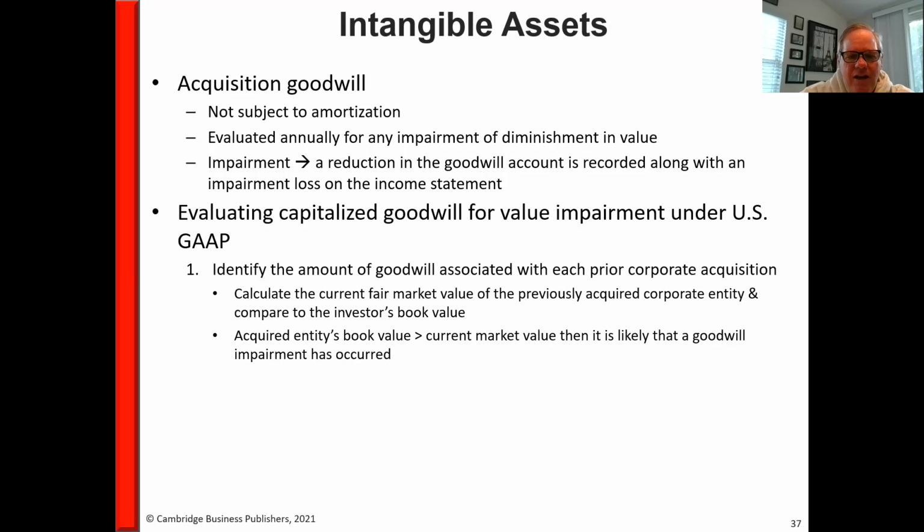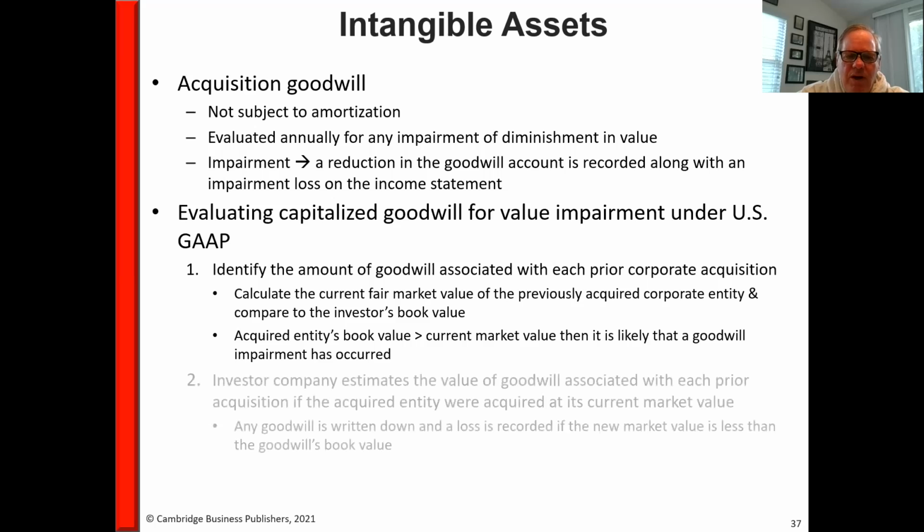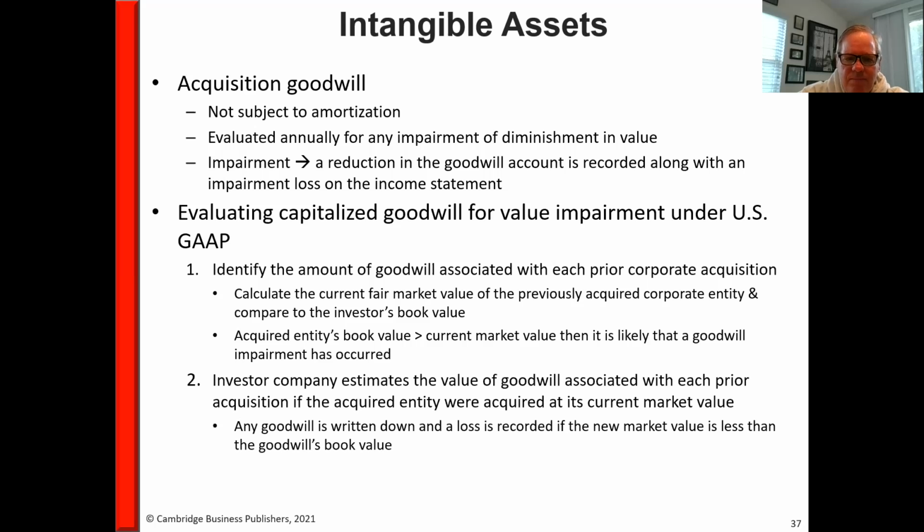And then we compare the book value that we have on our books versus the current market value. If that amount is greater than the current market value of the goodwill, then we have to recognize an impairment. And any goodwill is written down, and we would recognize a loss.